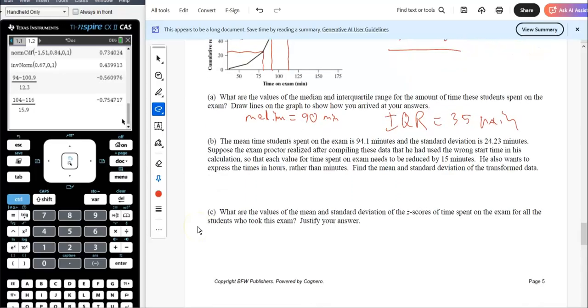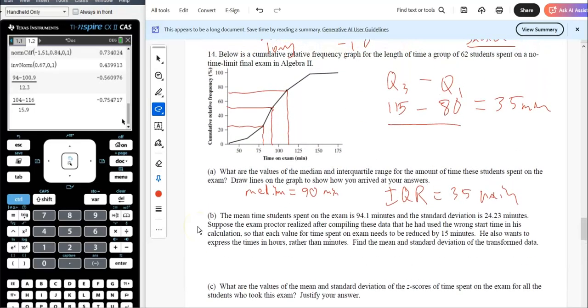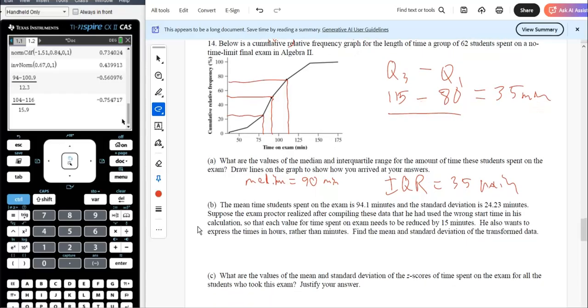The mean time students spend on the exam is 94.1 minutes, and the standard deviation is that. Suppose an exam proctor realized after compiling the data they had used the wrong start time. So each value for time on the exam needs to be reduced by 15 minutes. He also wants to express the time in hours rather than minutes. Man, this guy's getting crazy here. So find the mean and standard deviation. So let's see what's going to happen here.